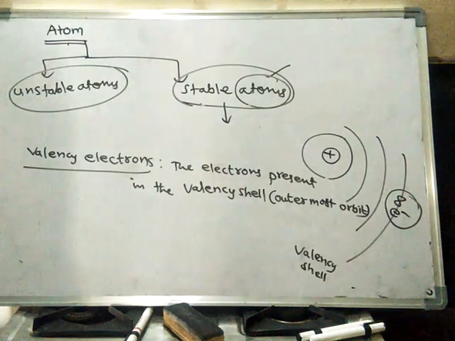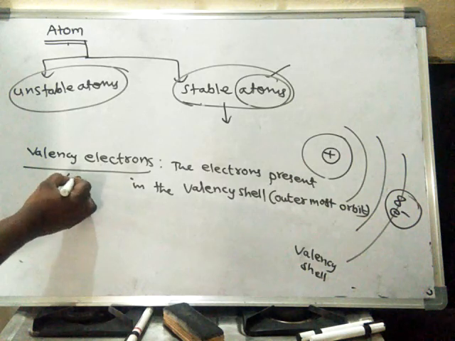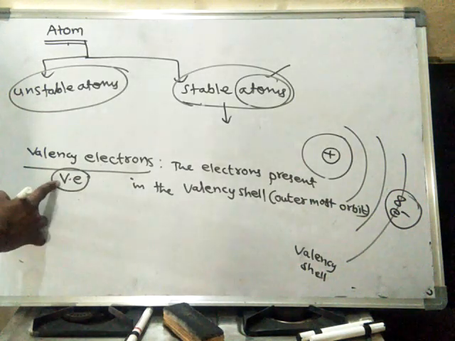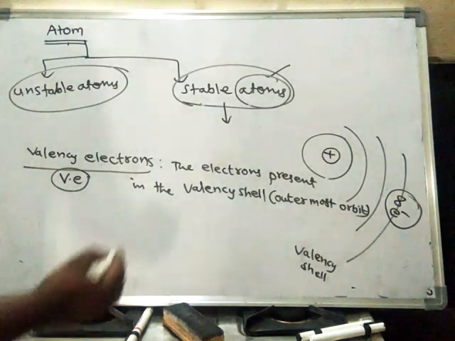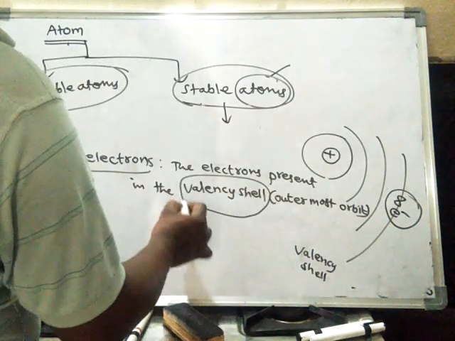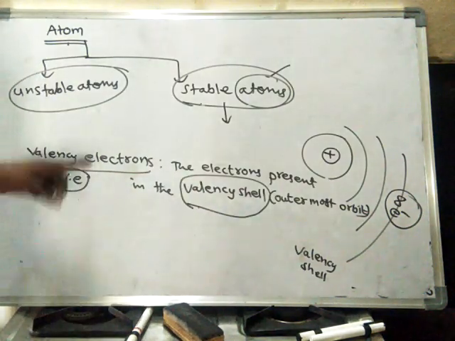Electrons present in the outermost orbit, they are called valency electrons. Generally we will denote it with VE. VE means valency electrons. So if the electrons are present in the valency shell, then they are called valency electrons.